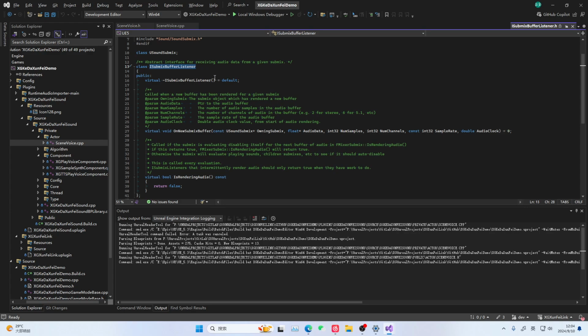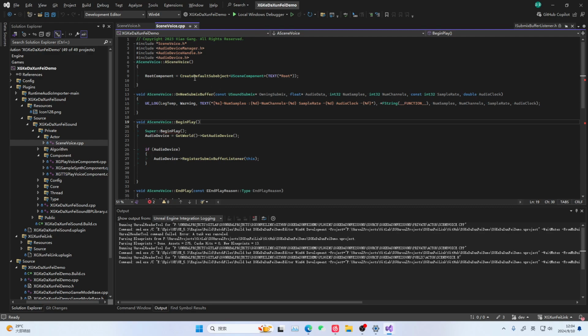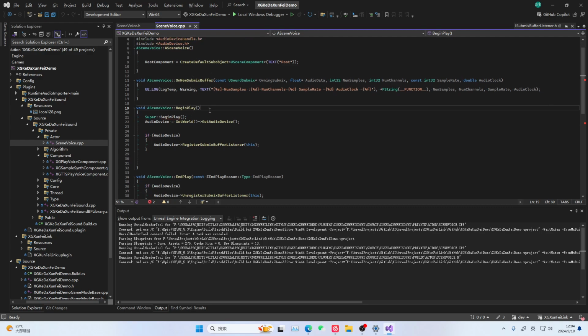Actually, this code is from GitHub, the most original version. Back when we first started, we explained this to him, because we were also doing predictions at the time. And actually there is an ISubmixBufferListener through this thing. It can listen to the object sounds in the scene.